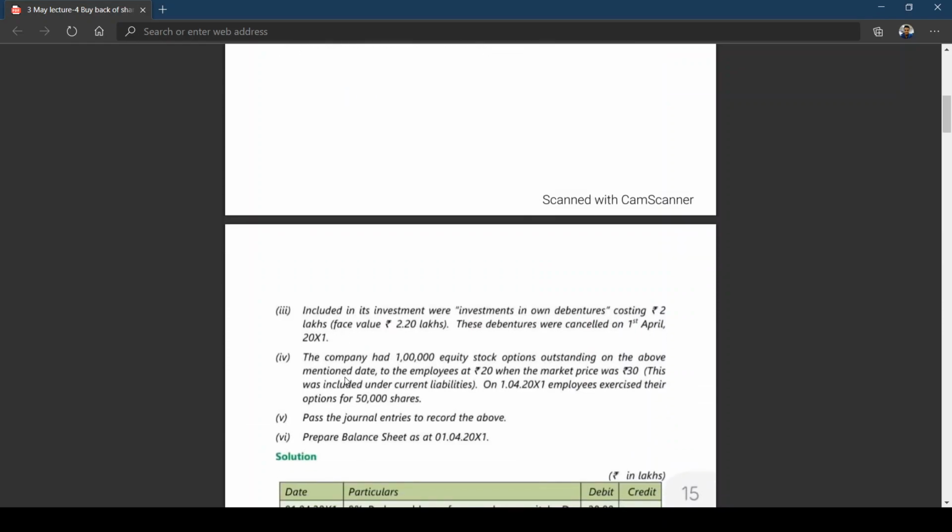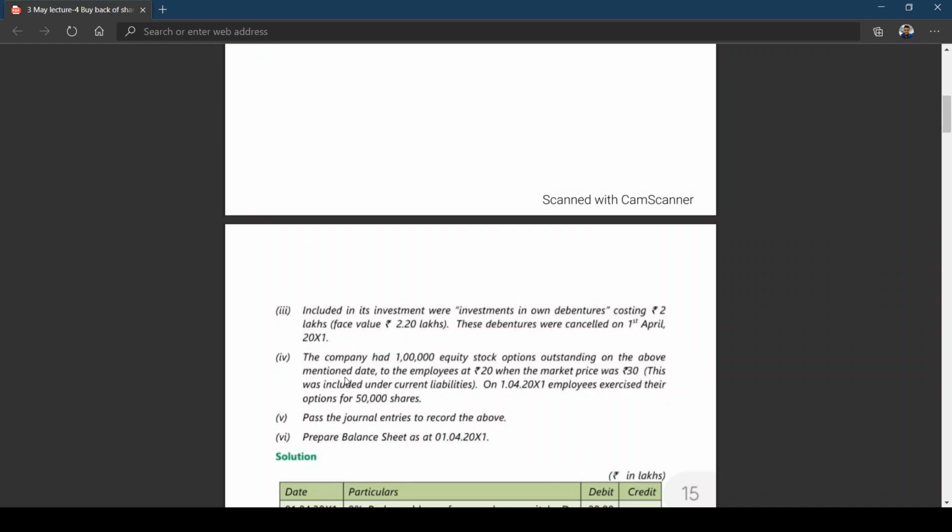Then, included in its investments were investments in own debentures costing 2 lakhs, face value 2.2 lakhs. You learned that debentures can be own debentures: purchase of own debentures for immediate cancellation, or you invest and you will be cancelling later on. I think this is the way you purchase own debentures. After a while, you have decided to go for cancellation.